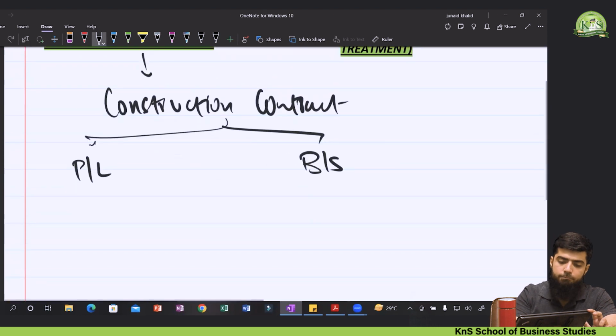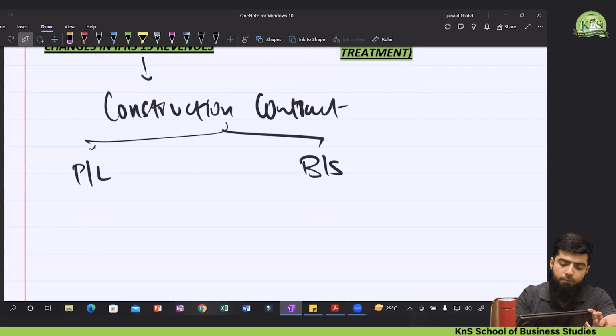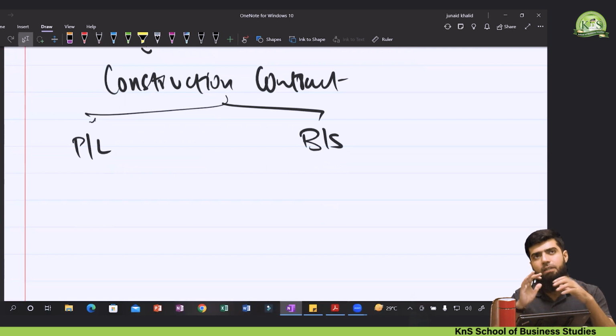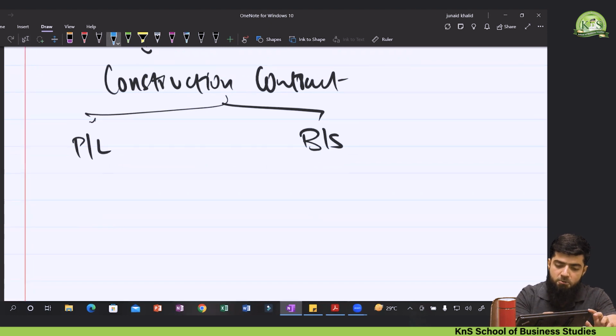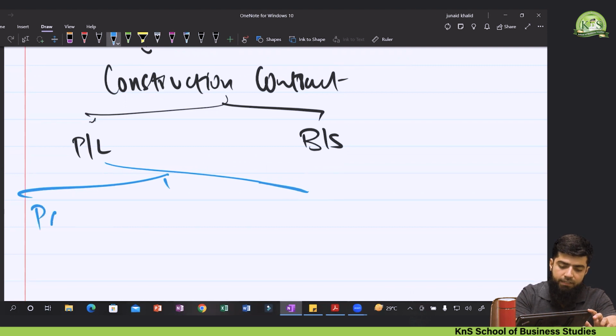Okay, if we exclusively talk about the P&L side, let's recall what we were doing in the past. In the P&L, when we are recognizing revenues, cost and profit, what was the accounting treatment? We might have 3 different options right now. Number 1, if the contract is a profitable contract.